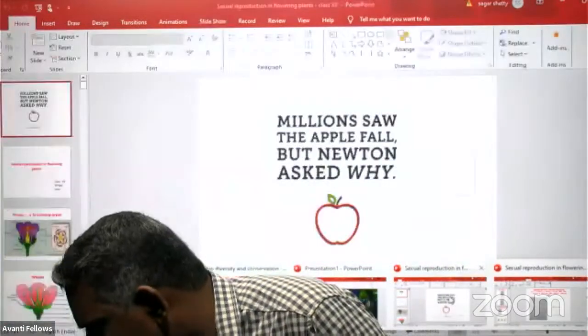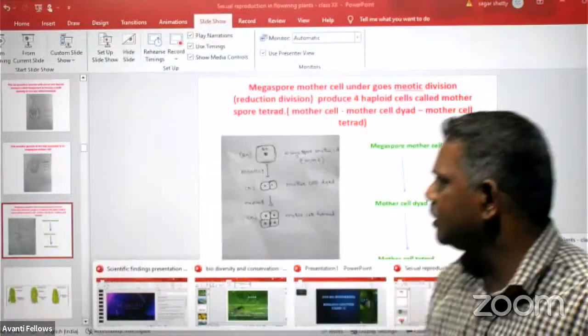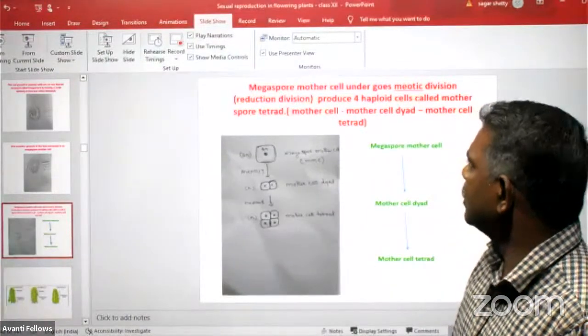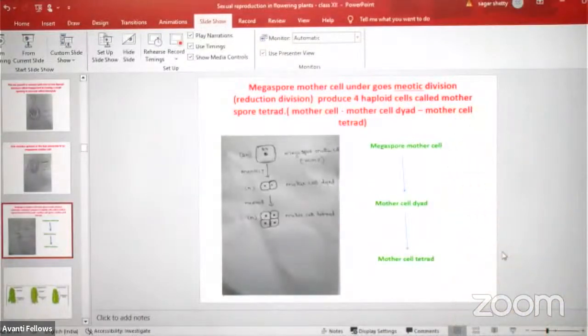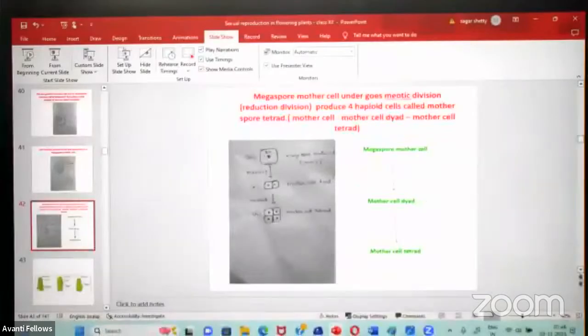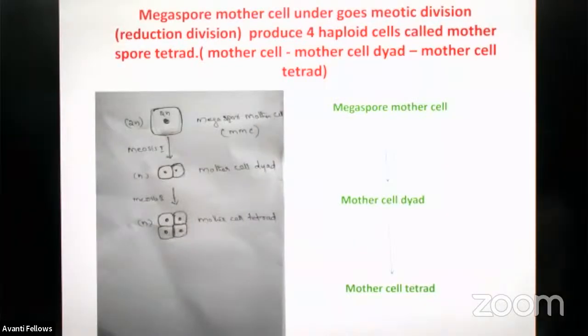Flowers, reproduction in flowering plants, right? That will be.